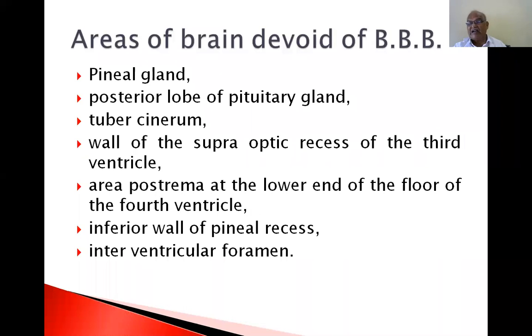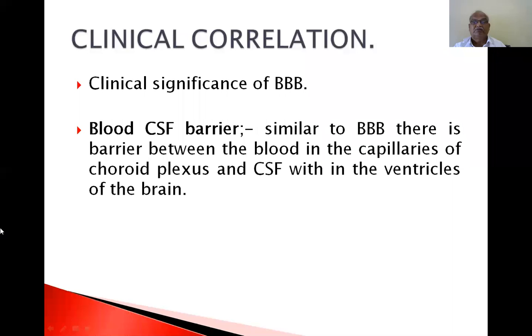It allows selective permeability. It allows only certain things from the blood into the brain and does not allow others. Similar to the blood-brain barrier, there is also a blood-CSF barrier. There is a barrier between the blood in the capillaries of the choroid plexus and the cerebrospinal fluid within the ventricles of the brain. That is the cerebrospinal fluid barrier, the blood-CSF barrier.